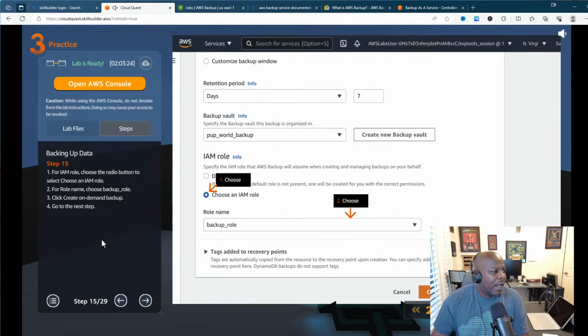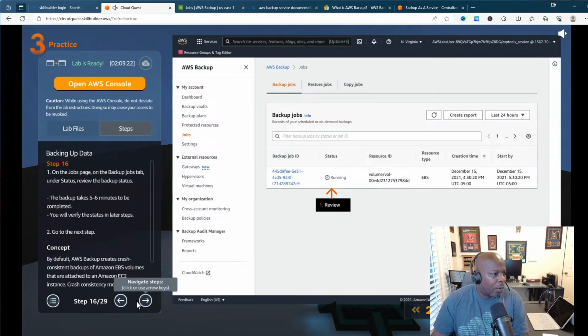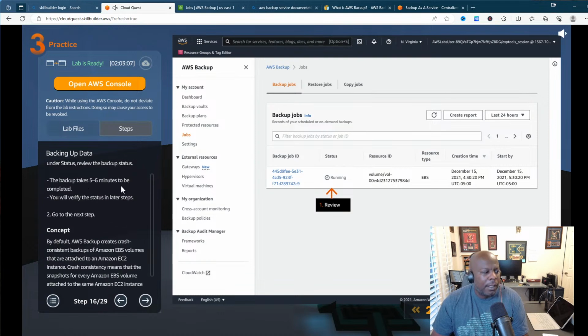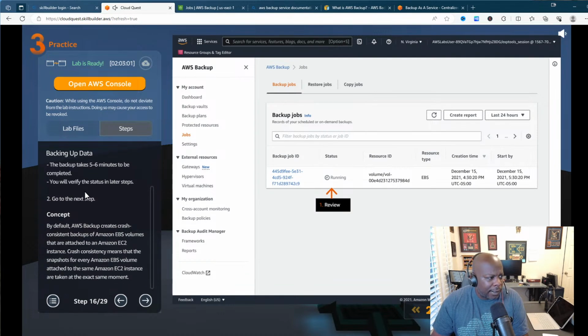All right, cool. Now, while we're waiting on that to go, you see it says, hey, this is review. Everything is running, so it's creating our backup. On the job page, on the backup jobs tab, on the status, review the backup status. The backup takes 5 to 6 minutes to be completed. You will verify the status in the later steps. Okay, got it. Go to the next step.